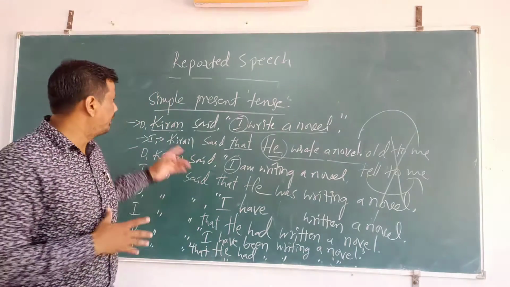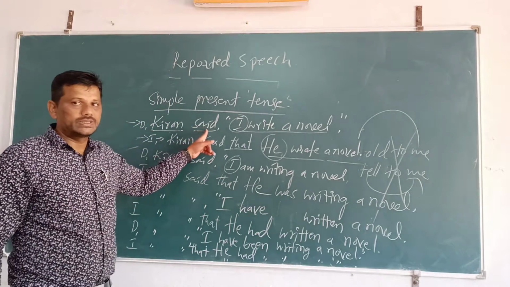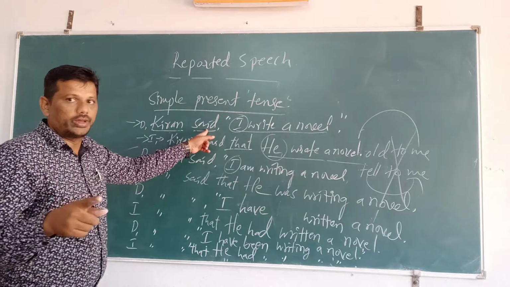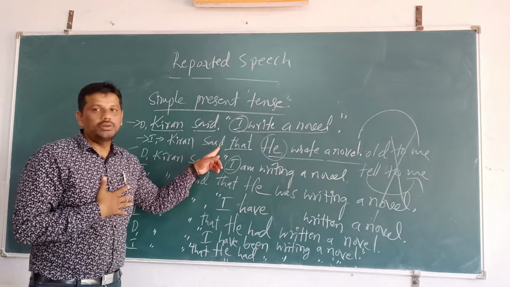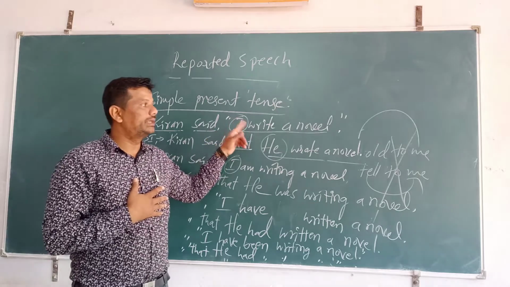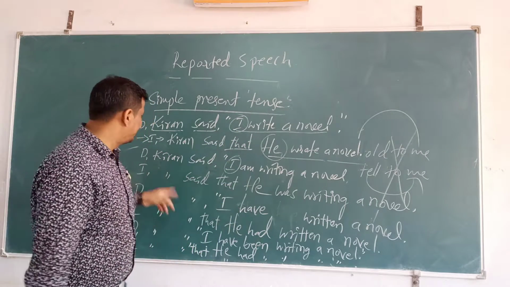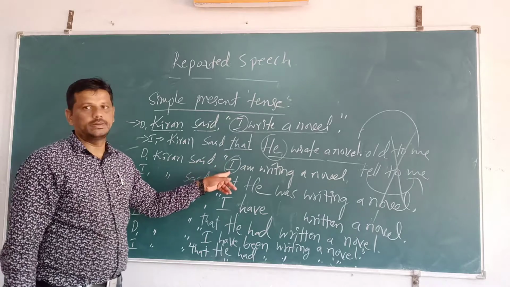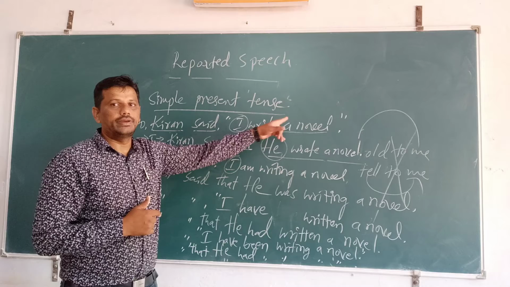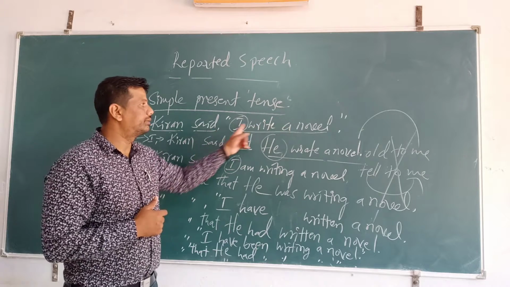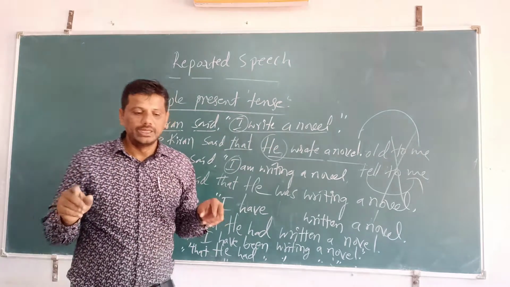Very important steps. First one is change of the reporting verb. Then remove the comma and double inverted comma. Then change of the person, and change of the tense. We have to change the reporting verb according to the sentence within the double inverted comma.